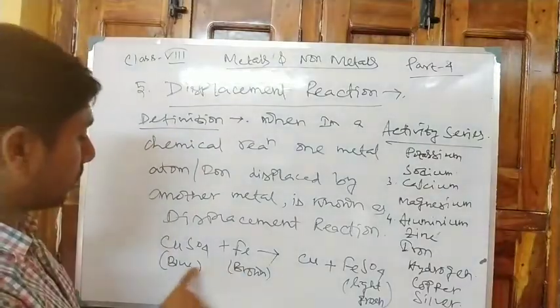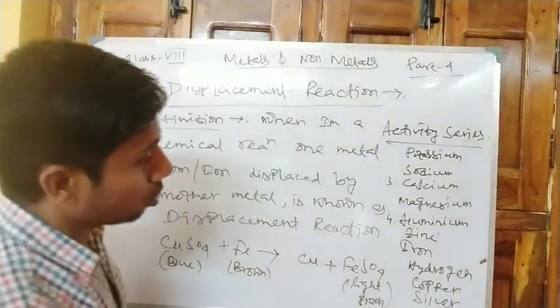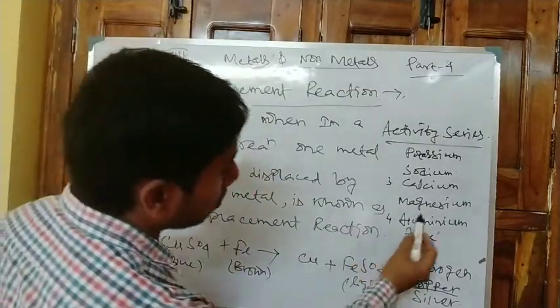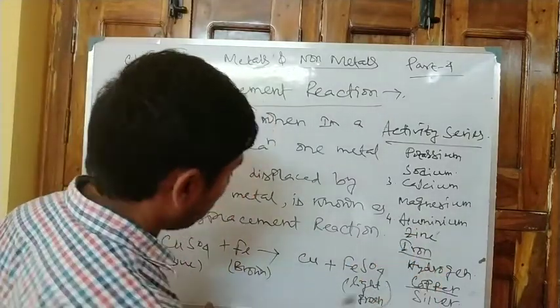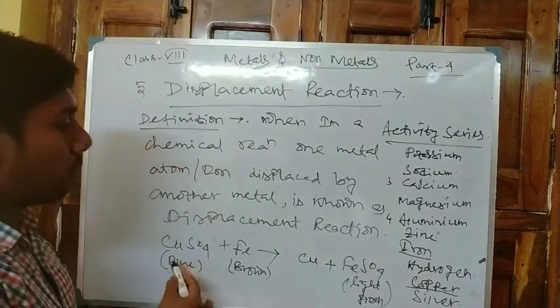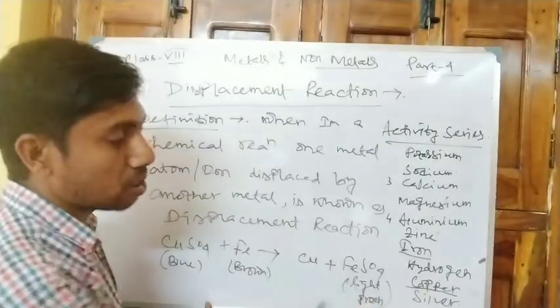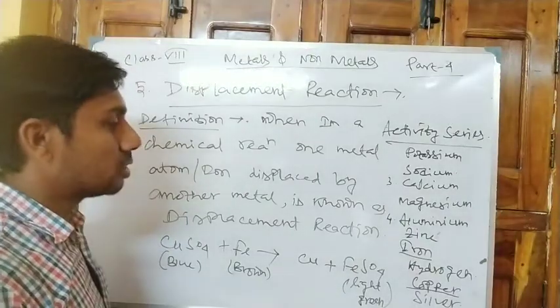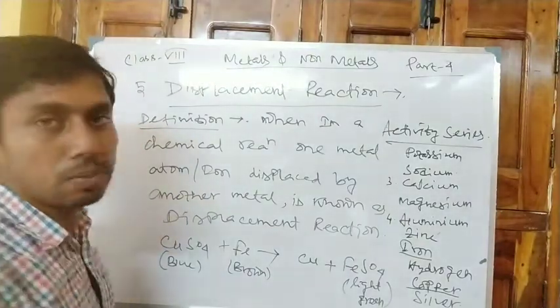Now follow the reaction, that is copper sulfate plus iron. Copper is below and iron is here. So iron can displace copper from its salt. It is the result of that. So from the activity table we can easily discuss or explain the displacement reaction.